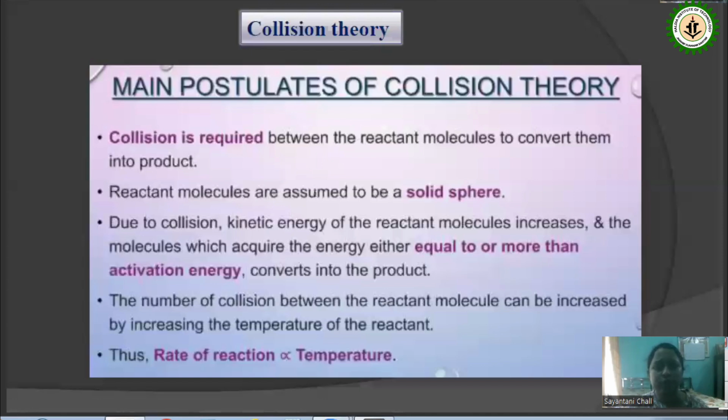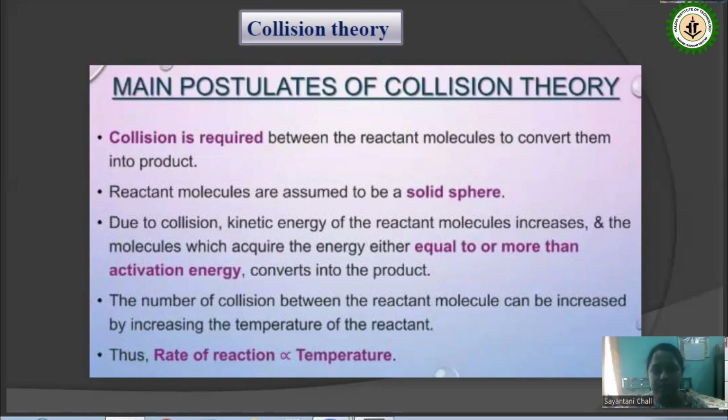The main postulates of this collision theory are: collision requires at least two reactant molecules to collide to form the product. So, if there is a large number of molecules, there is a large number of collisions. Reactant molecules are assumed to be solid spheres, and due to the collision, kinetic energy of the reactant molecules is increased, and the molecule which acquires energy either equal to or more than activation energy converts to the product.